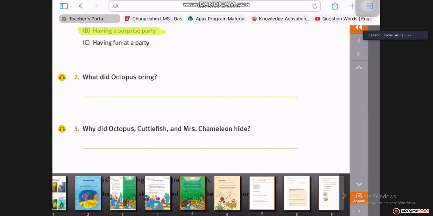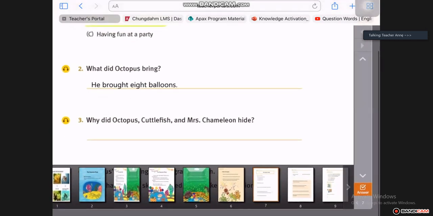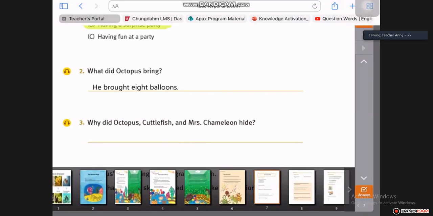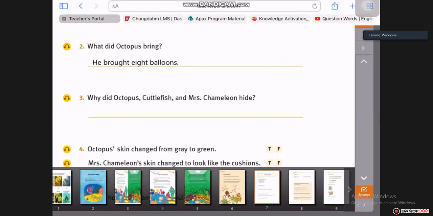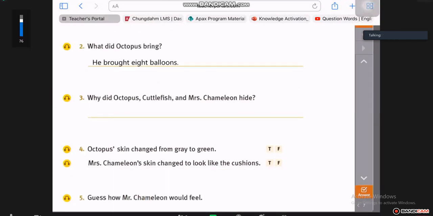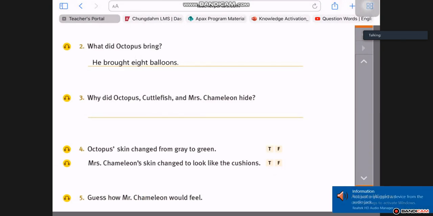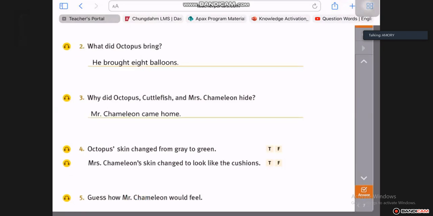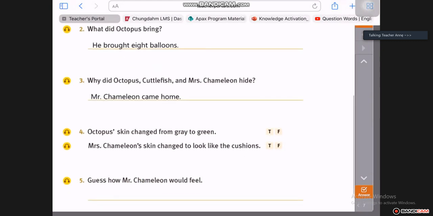Kathy, can you help me? That's it. He brought 8 balloons. Well done. Amory, why did Octopus, Cuttlefish, and Mrs. Chameleon hide? Why did they hide? Because it's a, what party is it? I don't know. They hide because Mr. Chameleon came home, and remember, it was a surprise party for him.